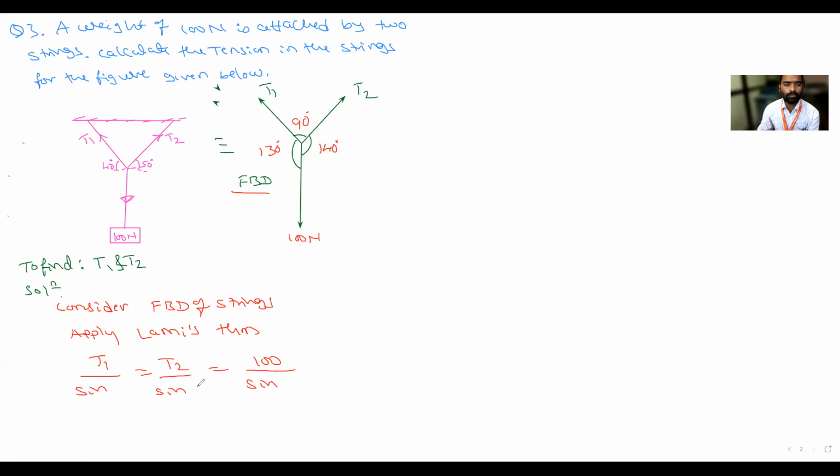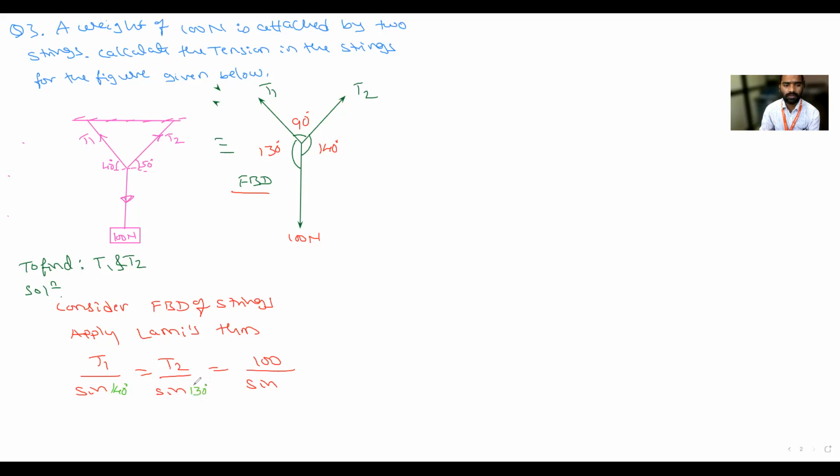So what should I write for T2 divided by? Rahul, roll number 37. 140. Yes, 140. Yes Saurabh, what happened to you? Why are you not attentive? This is 140. Then roll number 39 Sushant, can you tell me T2 divided by what? 130. Why write 130 here?